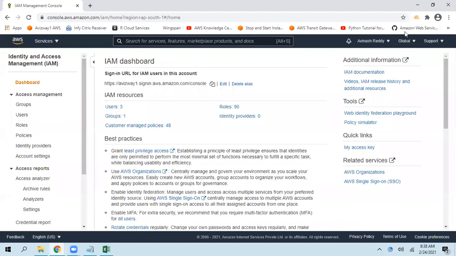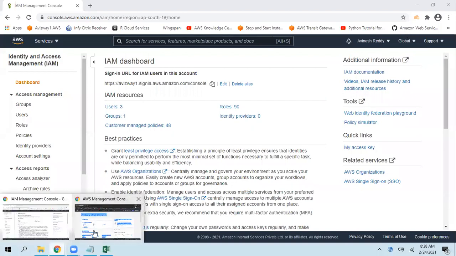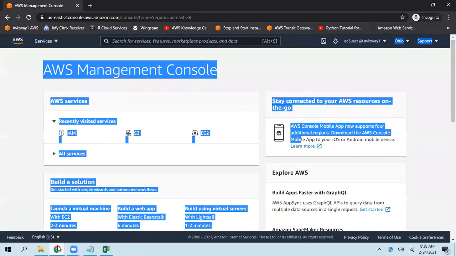Okay. Is this the ID, right? Is that the whole thing, or just an account number, which is also there on the account tab? Like when you click on that drop down, there are two things, right? Do I have to copy the whole thing every time, or is it just the account number? See, you just need to remember that alias or account number. You don't need to copy all the things.